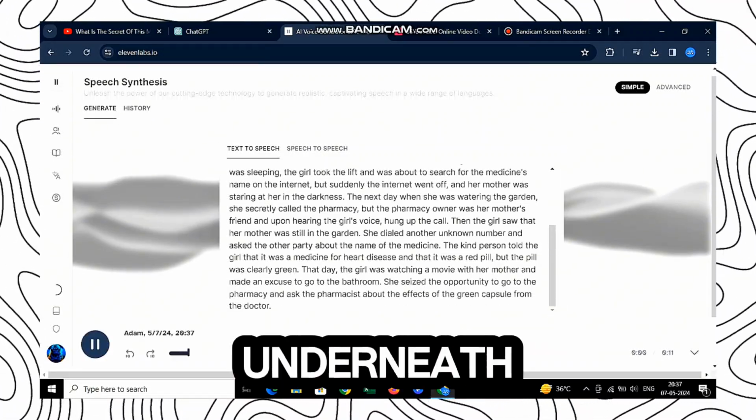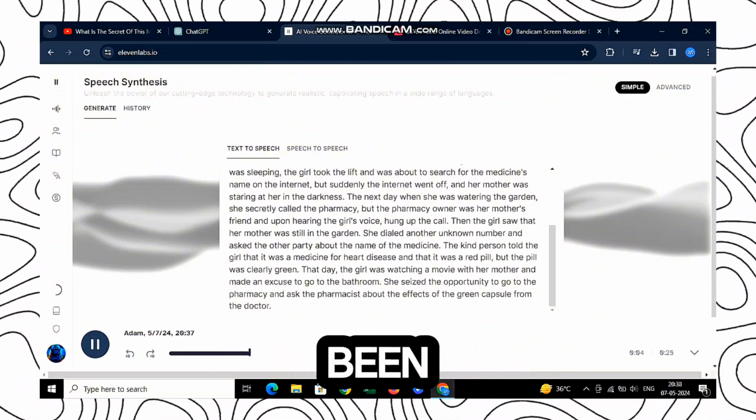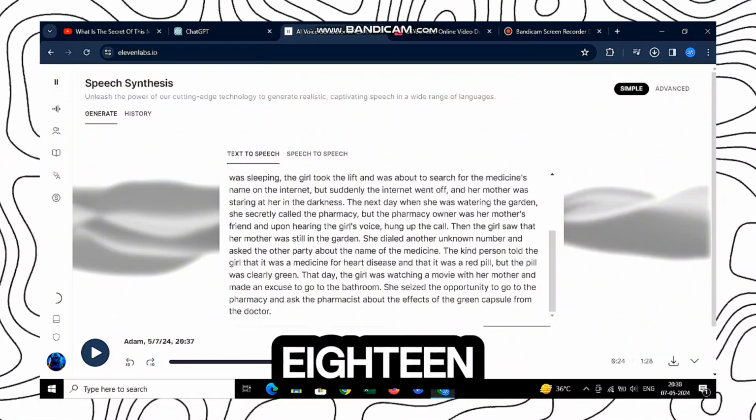The girl noticed that underneath the medicine there was another hidden label. This medicine, her mother had been giving her daily since she was 18.